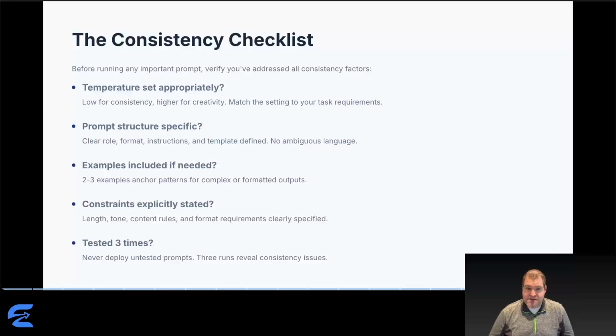Tested it 3 times? Never deploy untested prompts. 3 runs reveal consistency issues before they become production problems. This checklist catches issues before they cost you time. 5 minutes of verification prevents hours of rework.